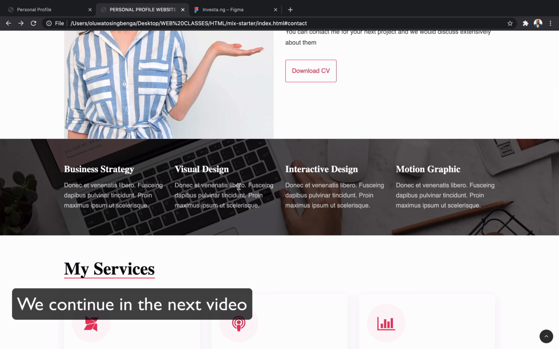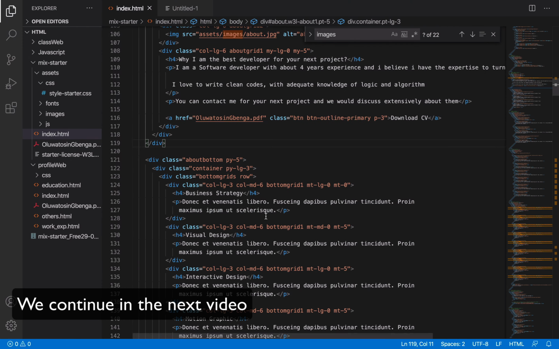I'm still thinking. Maybe I should just put my accreditations like team player. I don't know what they call this thing. Accountability. Strategic design.